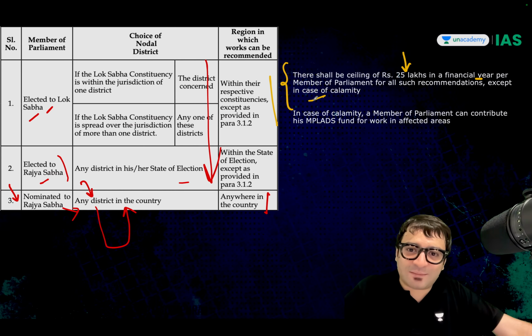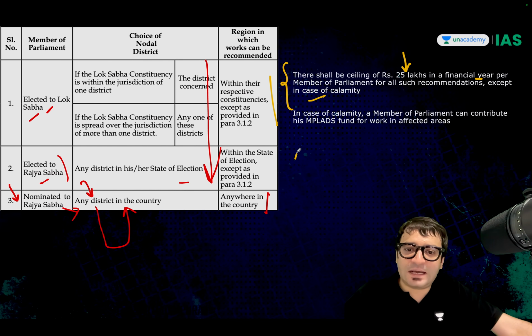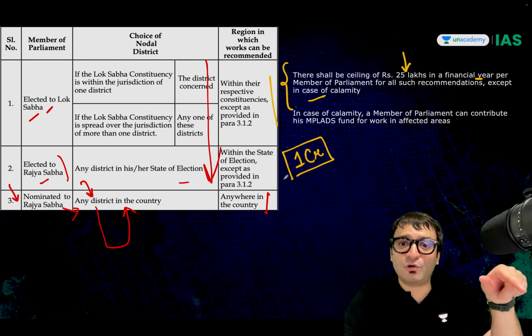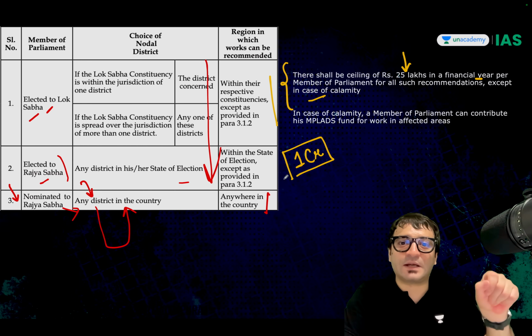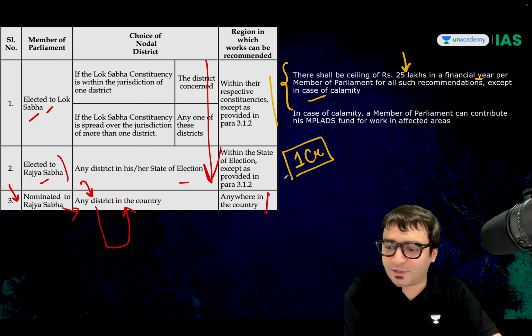Except in case of calamity. What if there is a calamity? Cloudburst, hurricane, tsunami, earthquakes, storms, floods. In that case, I can recommend 1 crore worth of developmental works in those calamity affected areas. These facts are important for your examination.